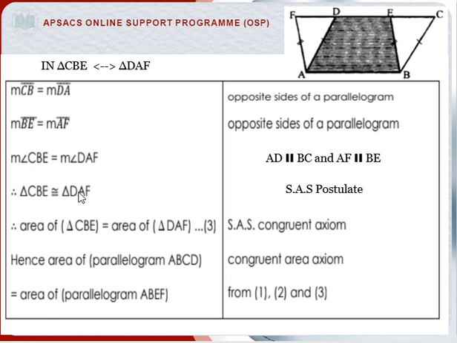So we clearly see that these two triangles are congruent to each other, and we prove this by using the side angle side postulate. If these two triangles are congruent to each other, it means that the areas of these two triangles are also equal. Reason: side angle side congruent axiom.